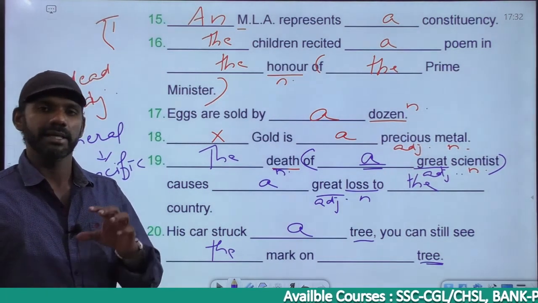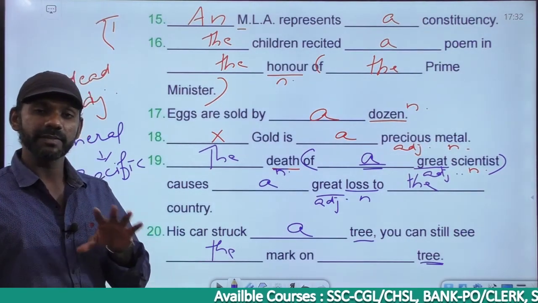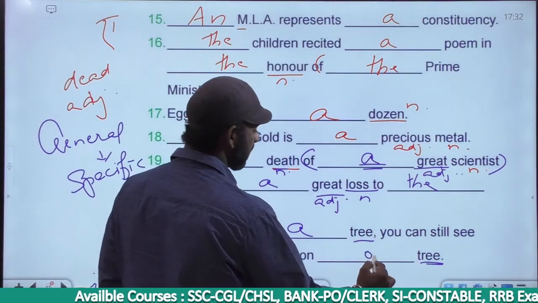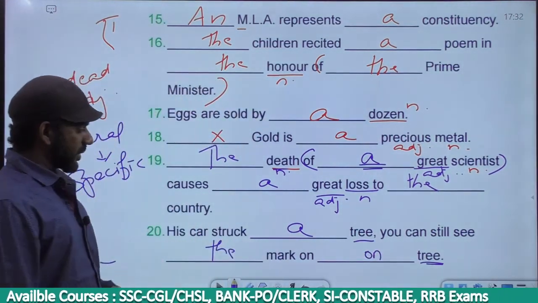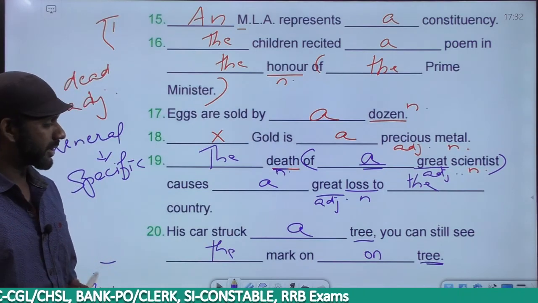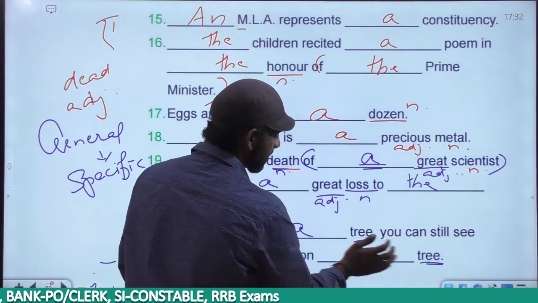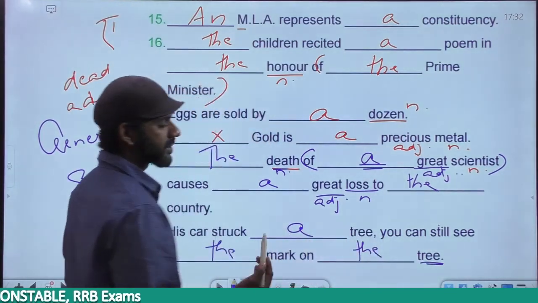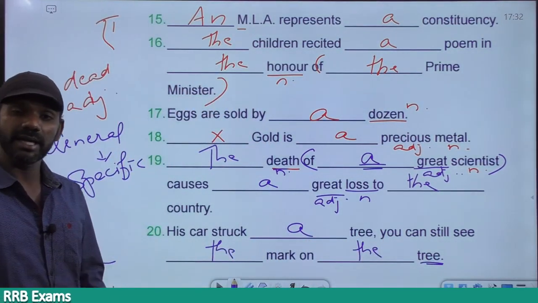Does not make sense. As we're referring to a specific mark, it must be on a specific tree. You can still see the mark on the tree. So his car struck a tree. You can still see the mark on the tree. Specific tree now. The specific tree that his car struck.